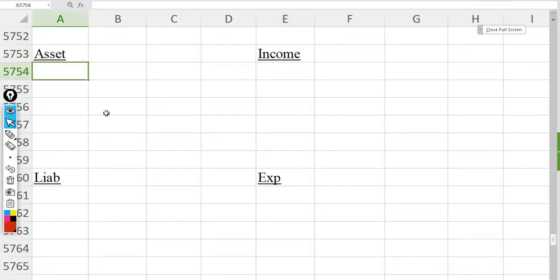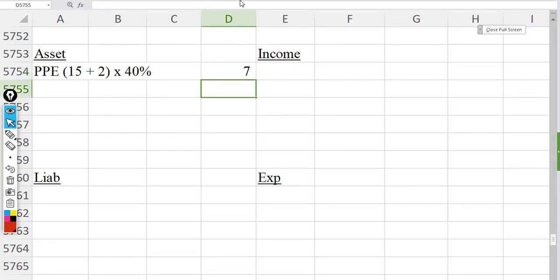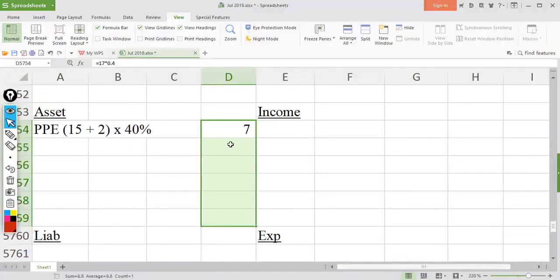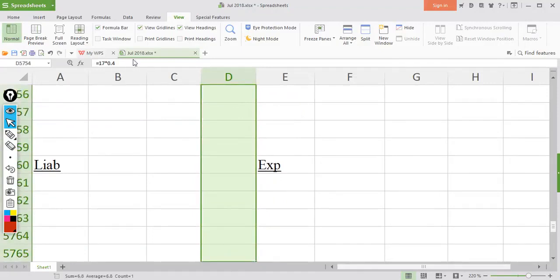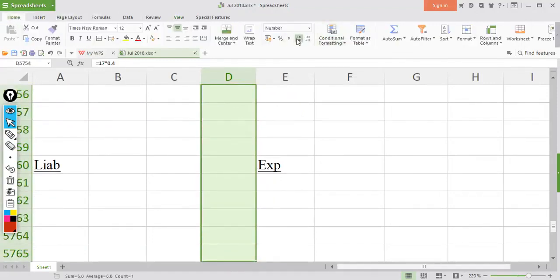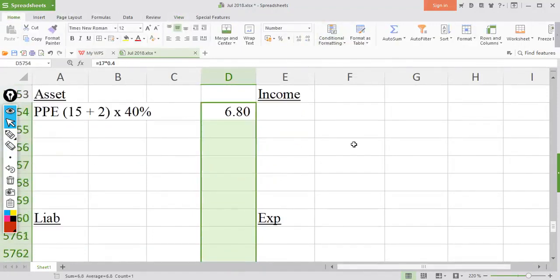So the petrol station is PPE, with a construction cost of 15 plus a provision of 2 million, and Robbie will share 40% of this. I believe you have some decimal places to fill in, so let's get 2 places ready.